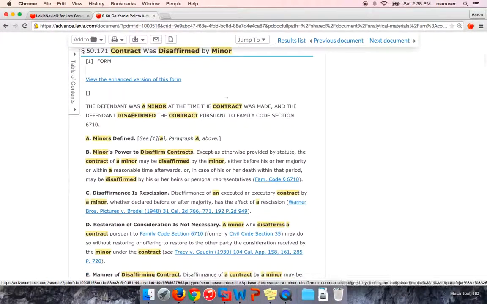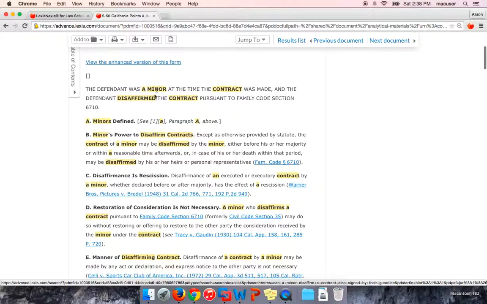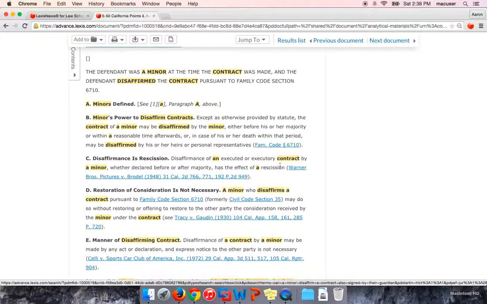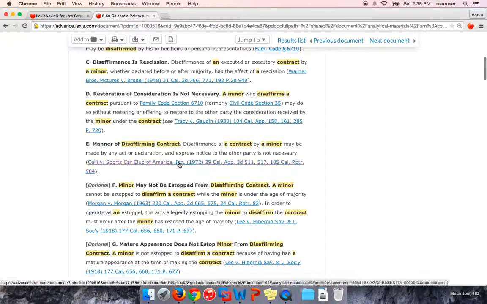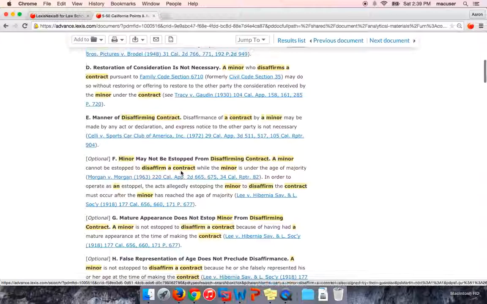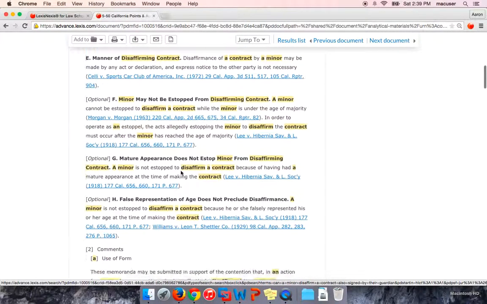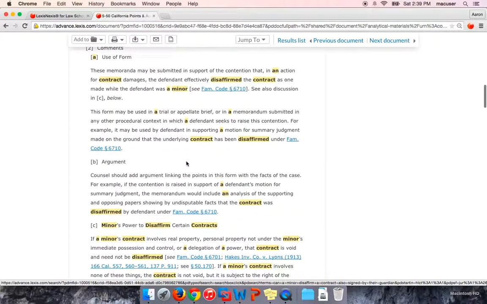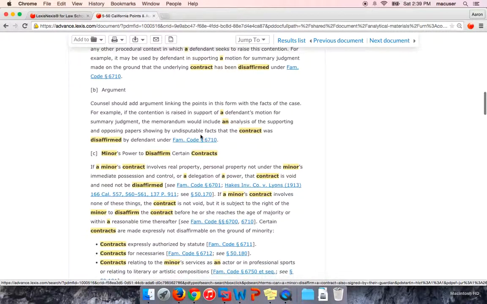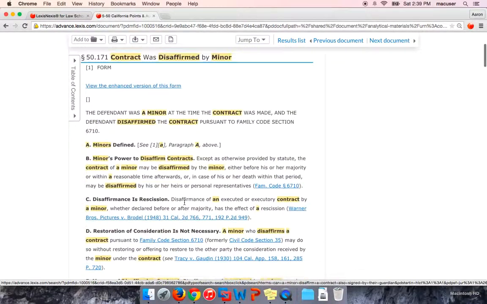But again, the reason why these are so helpful is it just lays out the law, really plain and easy to understand, and then all of these links here you'll see are to cases, sections of the family code or civil code. So those are all the primary sources that you should be aware of and should be using in your research. So I won't read through this on this video, but certainly you'd start to go through this and read some of the materials.